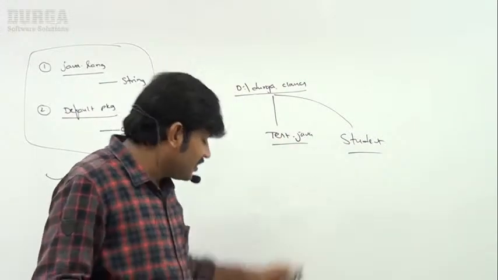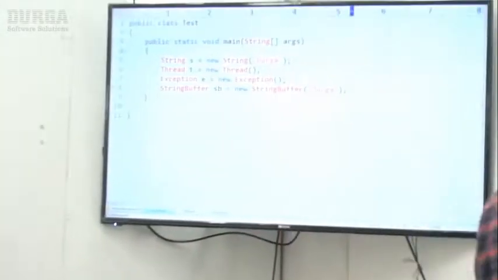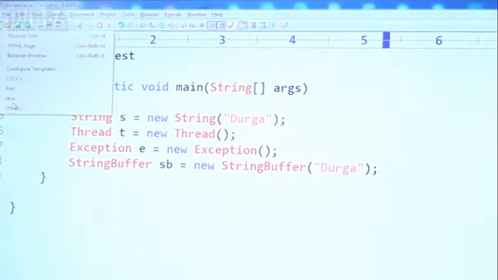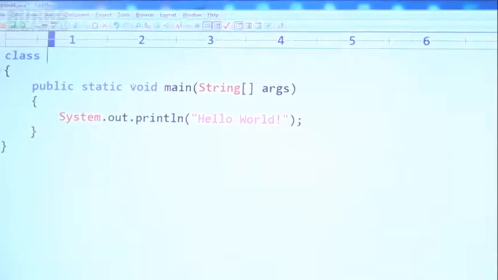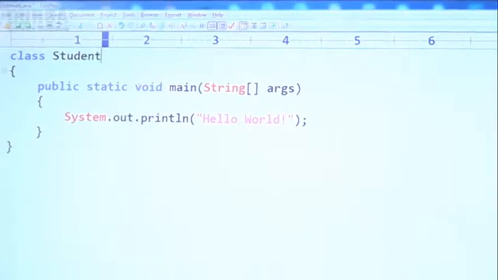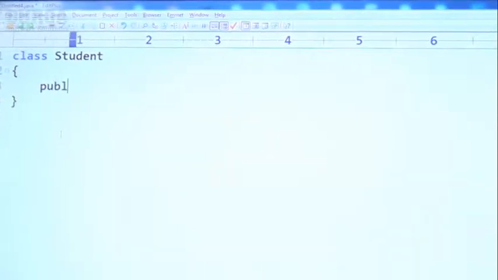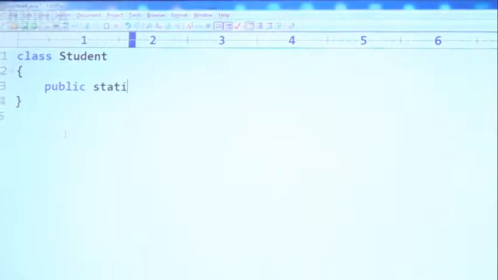Let me test this condition also. Observe carefully. Here I am taking another program: class Student, with one method, public static void m1.